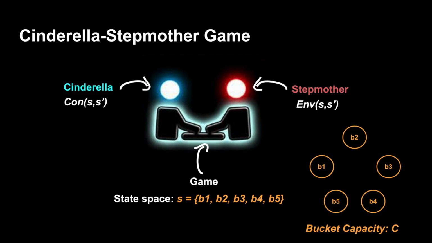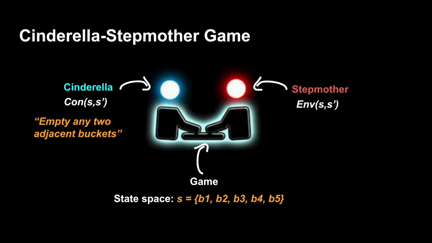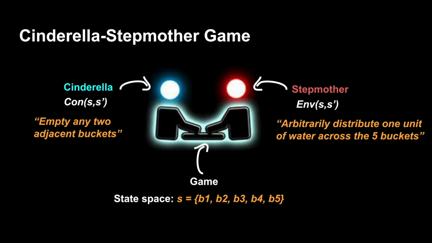The allowable moves of each player are denoted by the transition predicates con(S, S') and env(S, S') respectively, where each player transitions the game state from S to S'. These predicates are instantiated as follows. In each step, Cinderella is allowed to empty any two adjacent buckets, and then the stepmother tops up the buckets by arbitrarily partitioning one fresh unit of liquid across the 5 buckets.